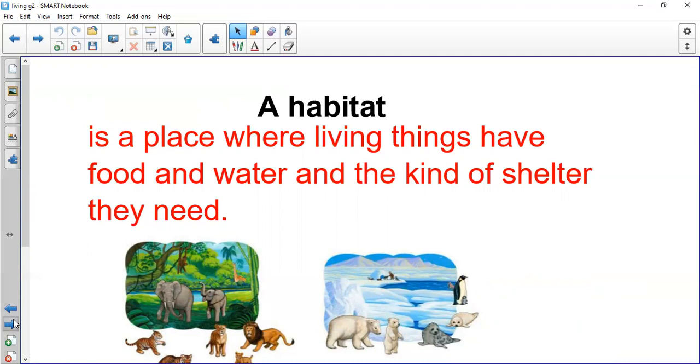So we said environment: living and non-living things in a place. The environment can be hot or cold, wet or dry. We spoke about habitat. What is a habitat? A habitat is a place where living things live, and they must find food, water, and shelter.